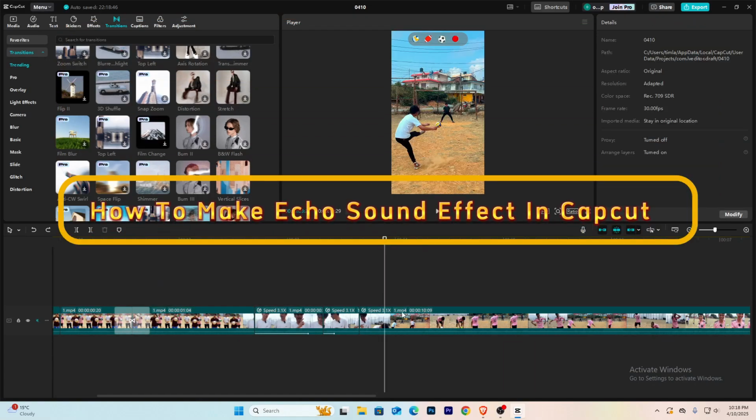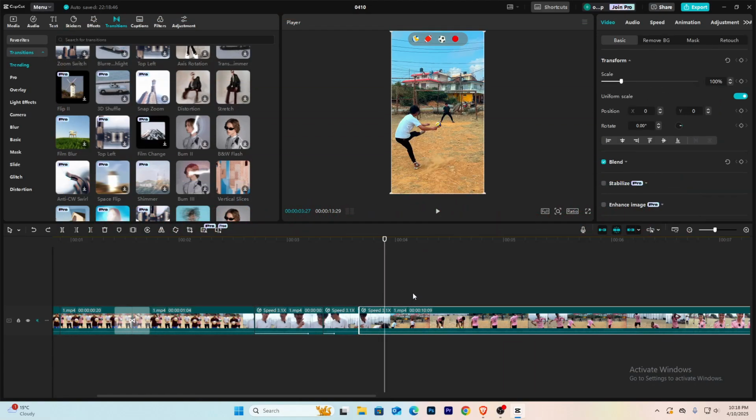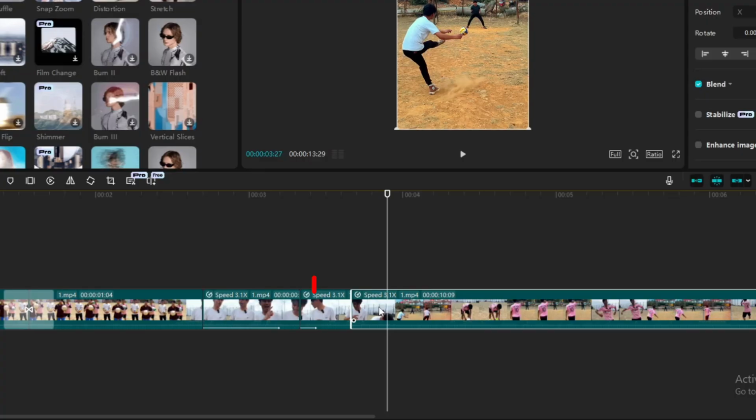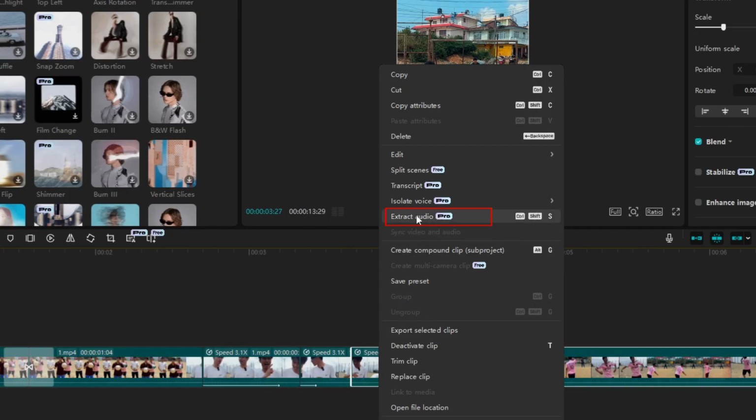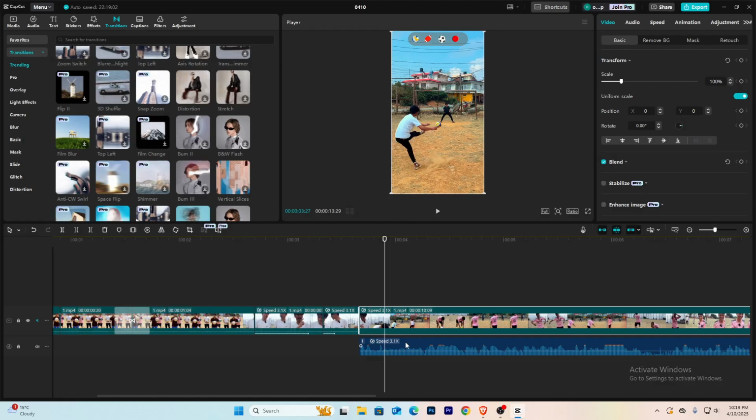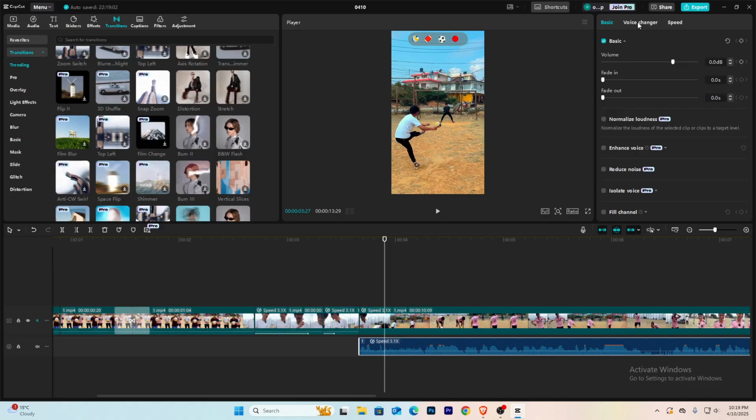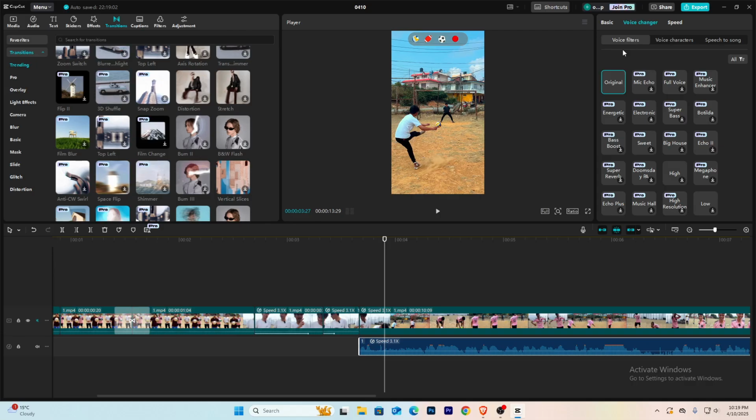Let me show you how you guys can add echo on CapCut. So first you want to click on the video and right click on it and choose extract audio. Once the audio is extracted, click on the audio. From here you want to choose voice changer, and inside voice filter you can choose different kind of echo.